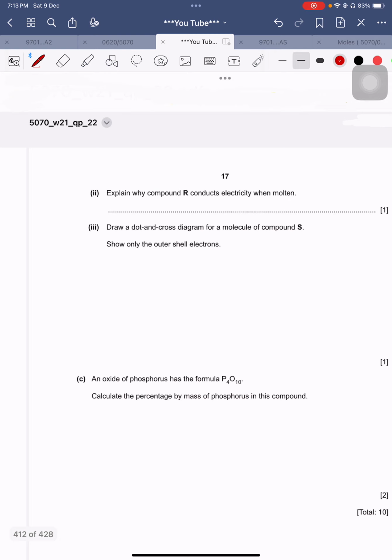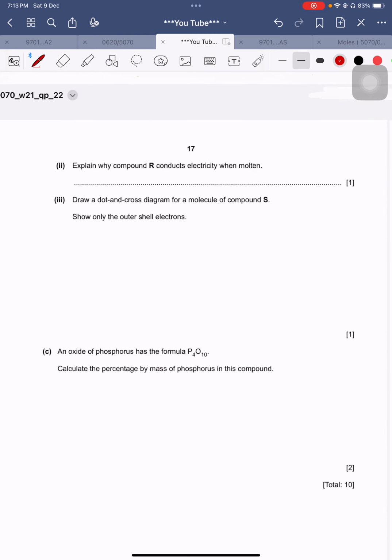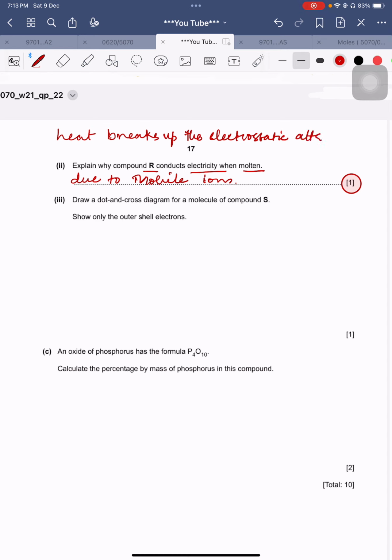Okay, last part for today's video, and that is to explain why compound R conducts electricity when molten: due to mobile ions. Full stop. You may write down the full stop, or you should write up good information. Heat breaks up the electrostatic attractions, and what happens? Ions become free. Hence they can conduct electricity.